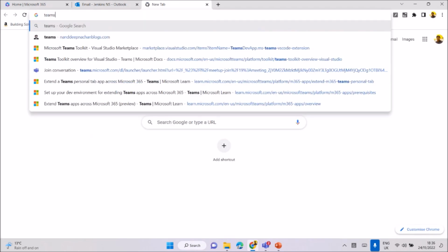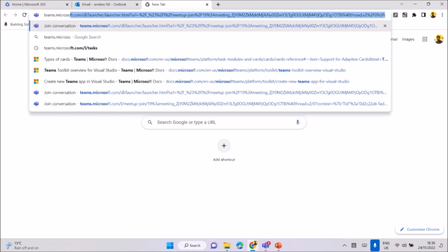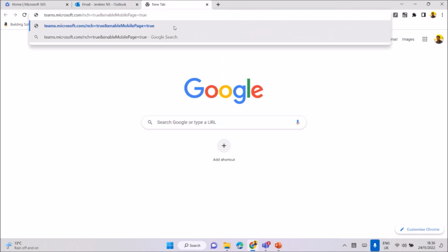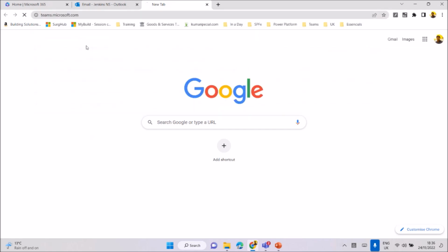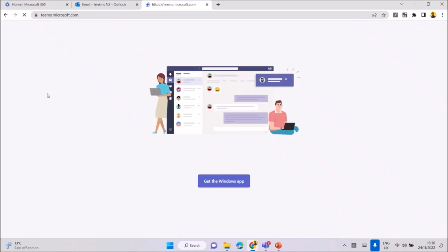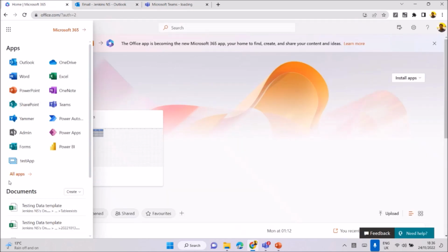In the same place I can open Teams also, teams.microsoft.com. Everything is similar, and we can use it without writing much code. Teams apps are available in the Teams app section on the left-hand side. That's all you need to know. You can see all the apps in all three places.